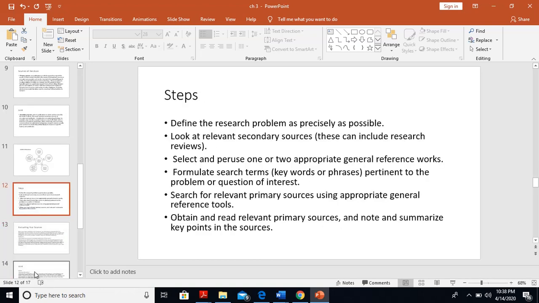Steps. Define the research problem as precisely as possible. Look at relevant secondary sources. These can include research reviews. Select and use one or two appropriate general reference works. Formulate search terms, keywords, or phrases pertinent to the problem or question of interest. Search for relevant primary sources using appropriate general reference tools. Obtain and read relevant primary sources and note and summarize key points in the sources.